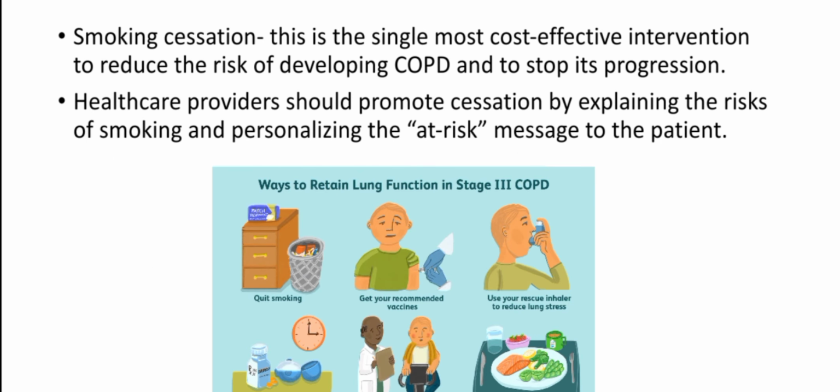Prevention. How can we prevent COPD? Smoking cessation. This is the single most cost-effective intervention to reduce the risk of developing COPD and to stop its progression. Healthcare workers or healthcare providers should promote cessation by explaining the risk of smoking and personalizing the at-risk message to the patient. You should tell the patient and encourage them: if you are a smoker, you are at risk of developing COPD.